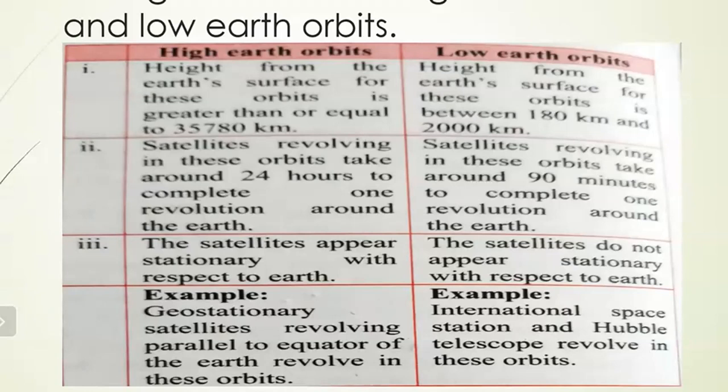Then you can write some examples. For high Earth orbit, we have geostationary satellites revolving parallel to the equator of the Earth. And for low Earth orbit, the International Space Station and the Hubble telescope revolve in this orbit.